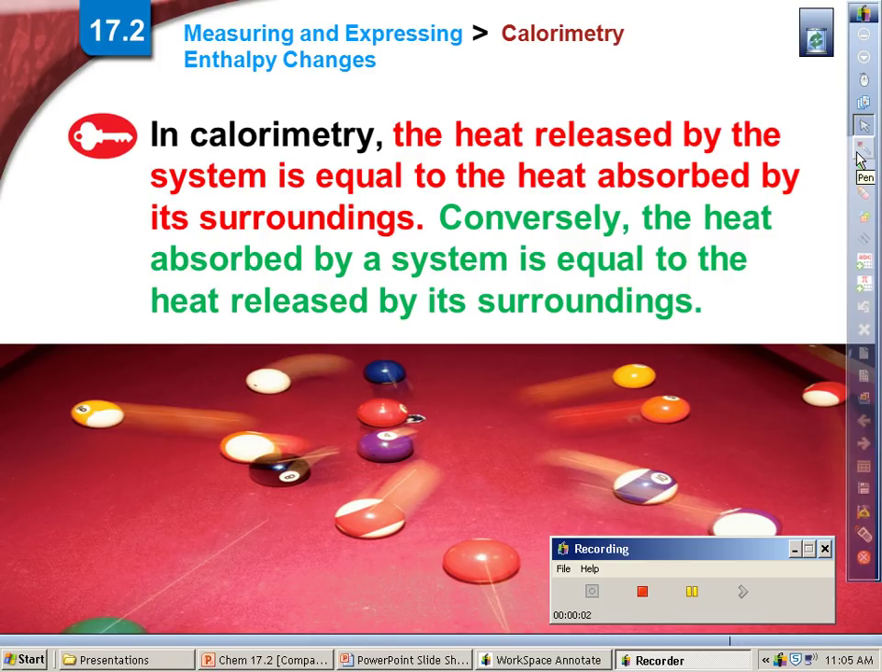In the last section, we talked about the conservation of energy. The law of conservation of energy says that if something gains energy, something else must lose energy. Energy is not created or destroyed. So we can use that concept for something called calorimetry. That just basically says if we can measure something indirectly, if we want to know the heat lost, we just measure the heat gained, and vice versa.